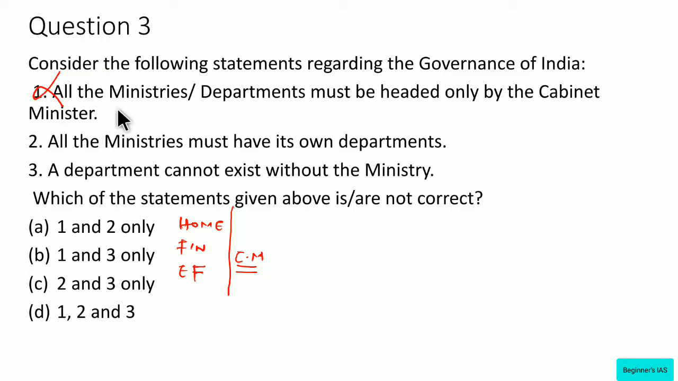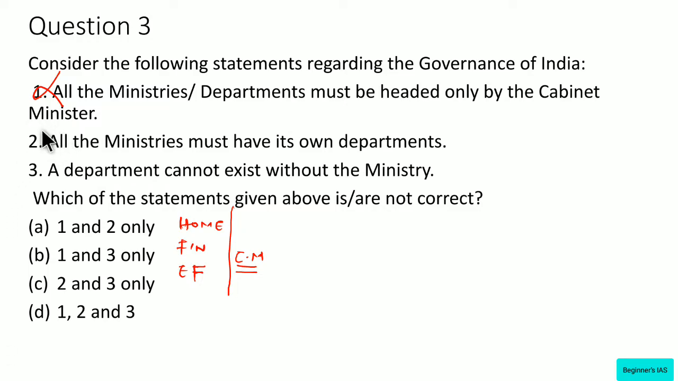No, all the departments may not be headed by the cabinet ministers. Therefore, this statement is wrong. What about statement number 2? See, the ministers of the state can either be given independent charge of ministries or departments, or can be attached to the cabinet ministers. It is not a mandate that all the ministers must have their own department. The minister can be provided independent charges as well as attached departments along with the cabinet ministers.